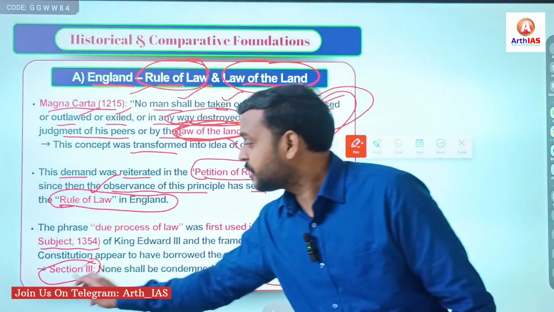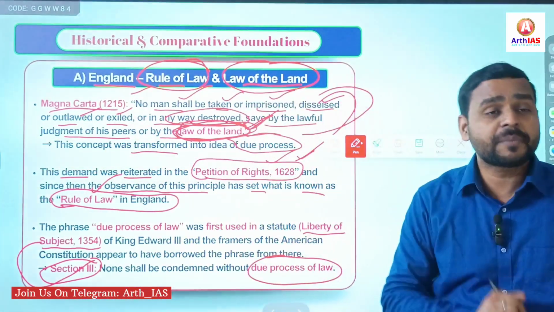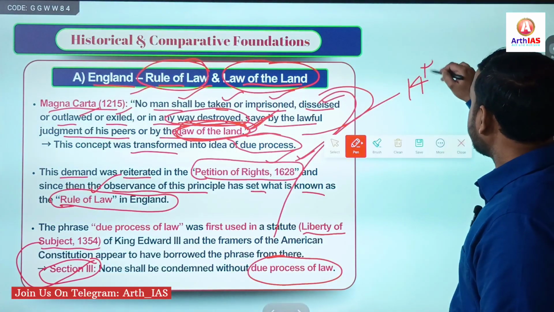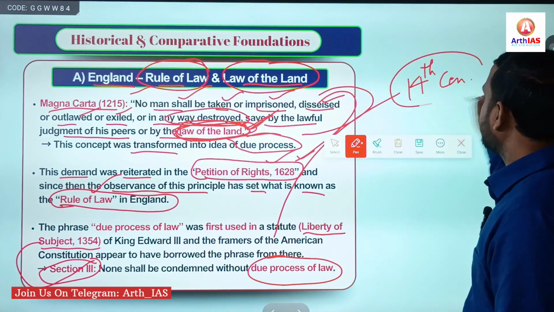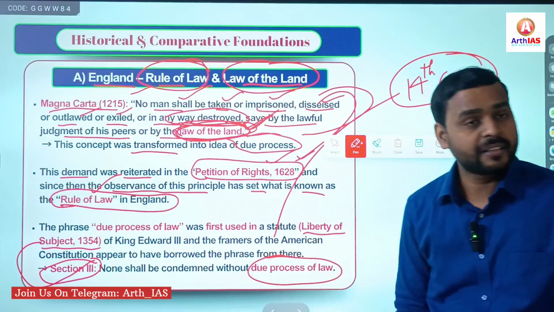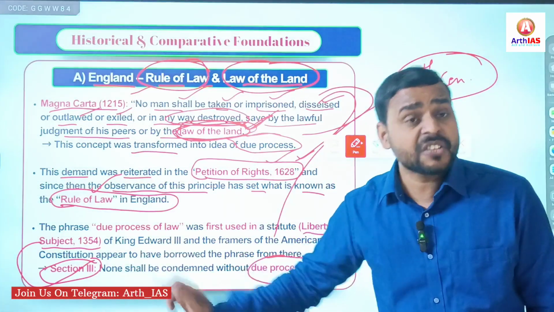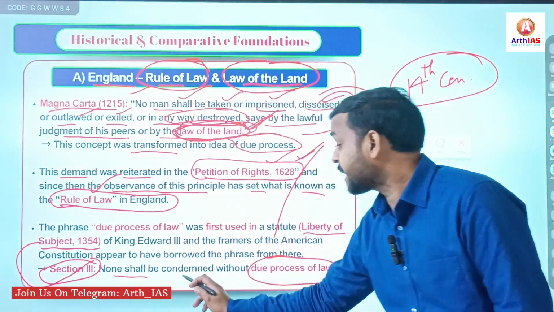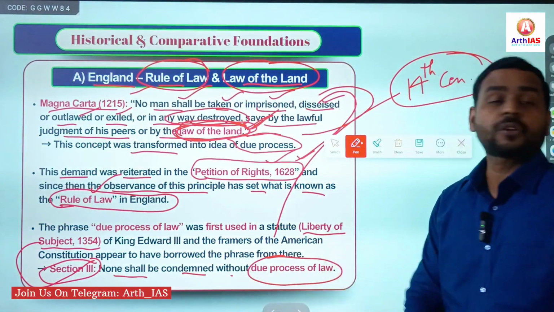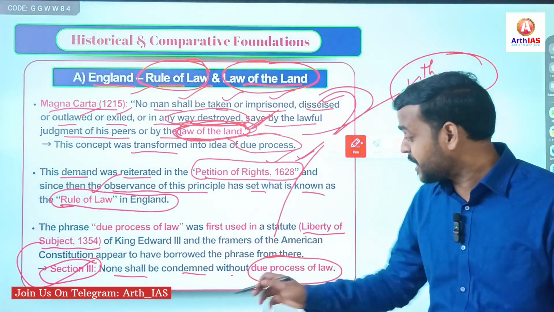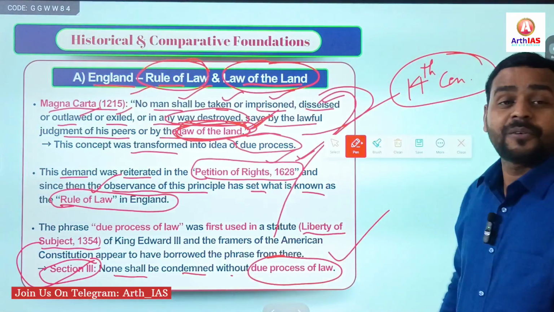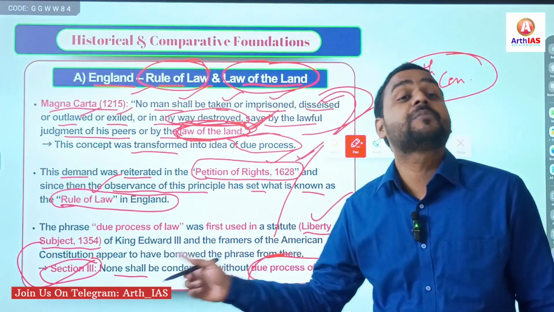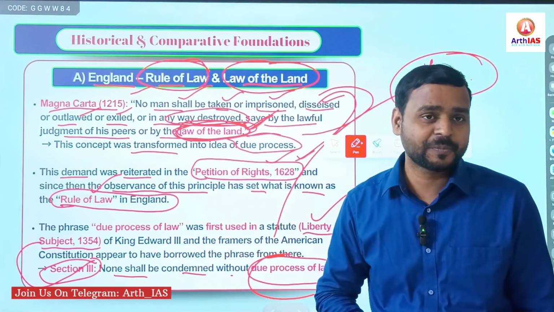This came in the second half of the 14th century, 1354. Section 3 of the Liberty of Subject 1354 says that none shall be condemned without due process of law. So you can see the actual origin of the phrase due process of law lies in this statute, the Liberty of Subject 1354.